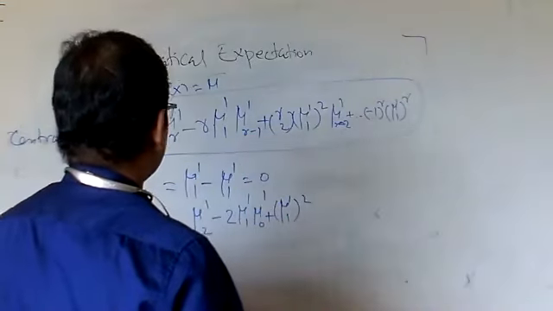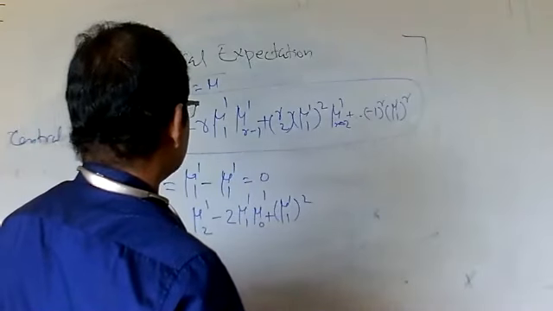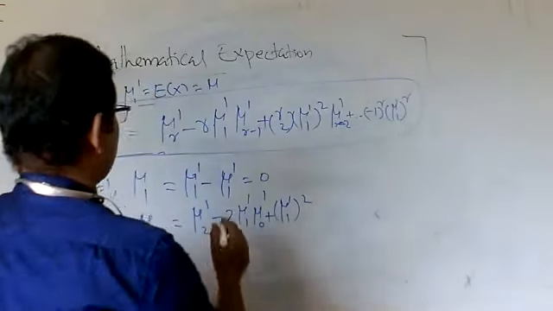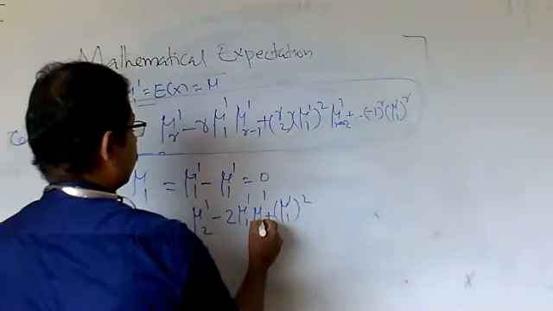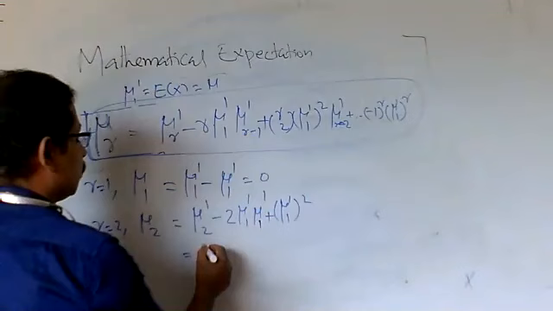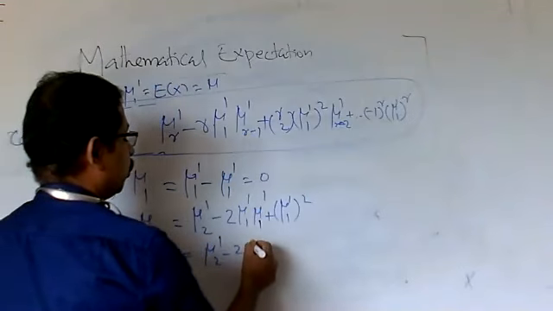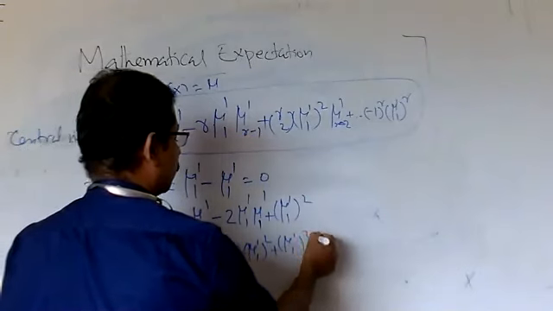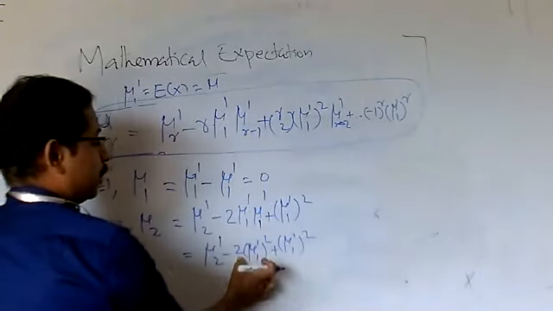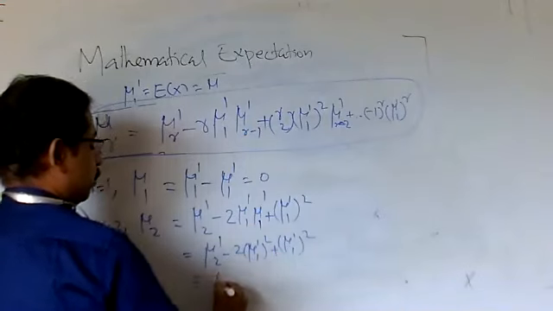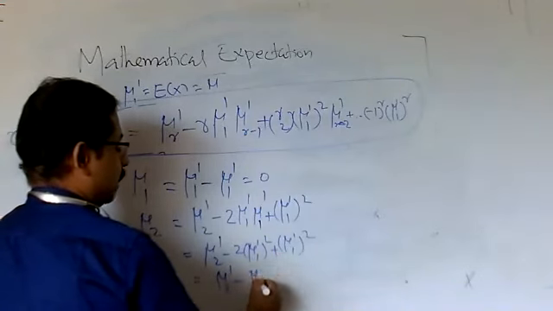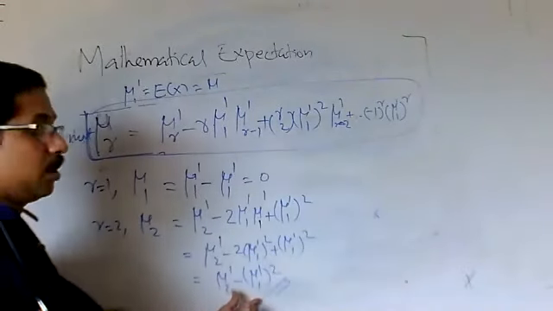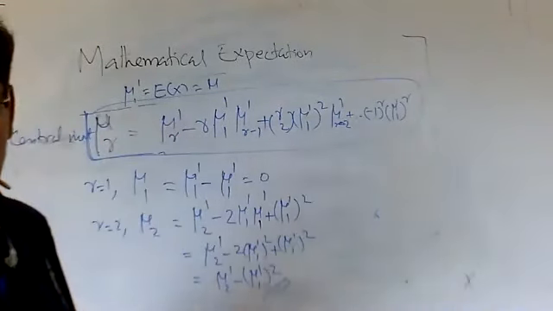So it is mu2 dash minus 2 mu1 dash square plus mu1 dash square, which is mu2 dash minus mu1 dash square, and this term is called variance.